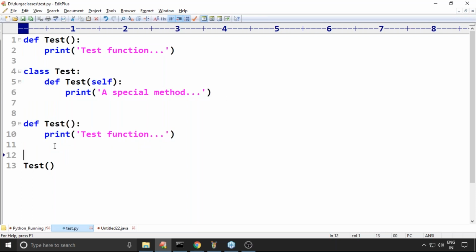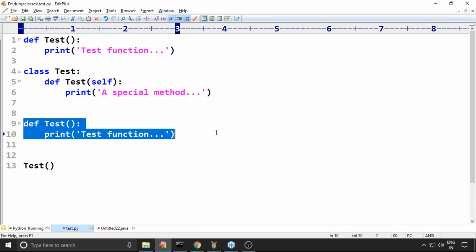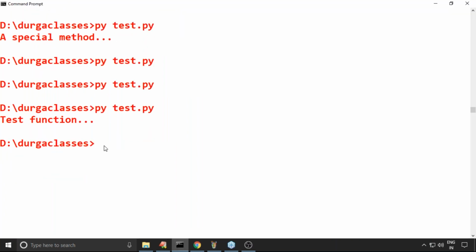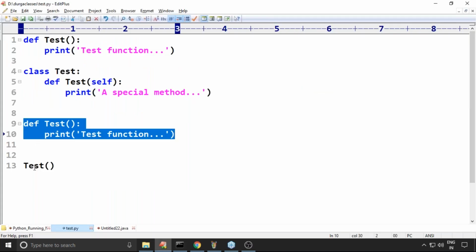Finally, which is available? Function. That's why it is executing. It is something like from top to bottom, it is always going to consider the most recent.